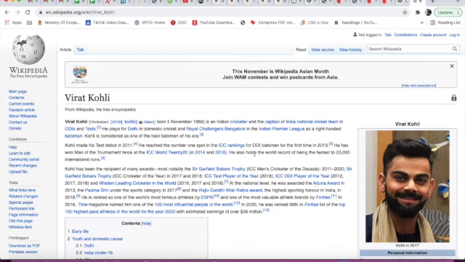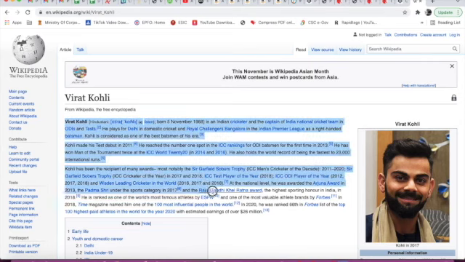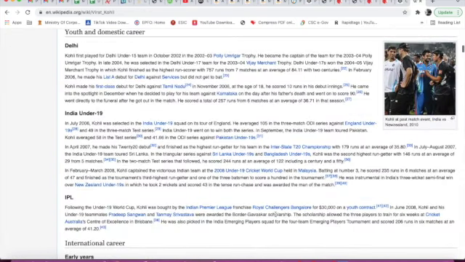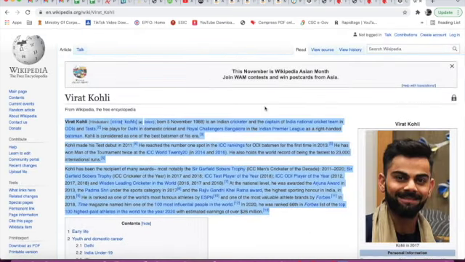This is the information, the details about Virat Kohli. Here it is written Virat Kohli is Indian, born on 5 November 1988. So we will copy this till here. Like this. If we want to give more information, we can copy that also, but for now I am copying this.